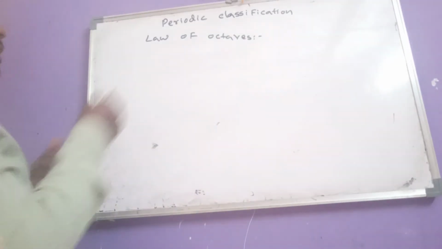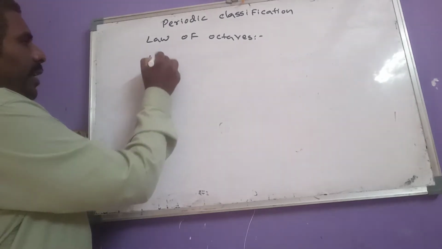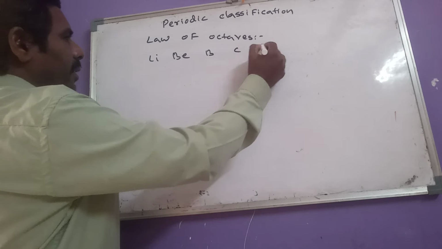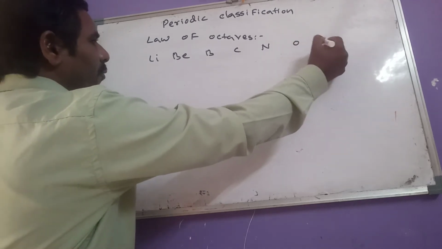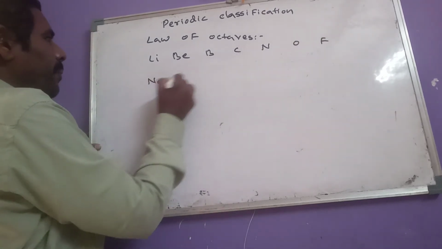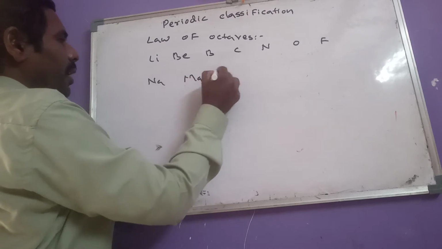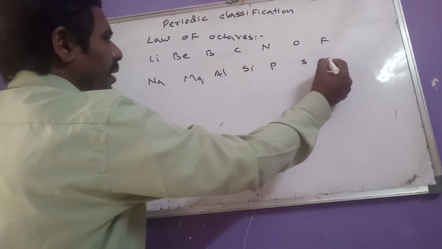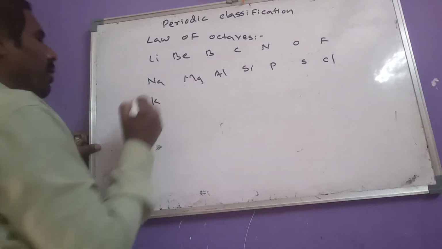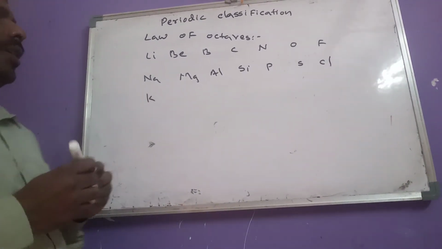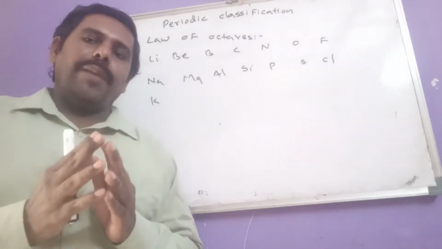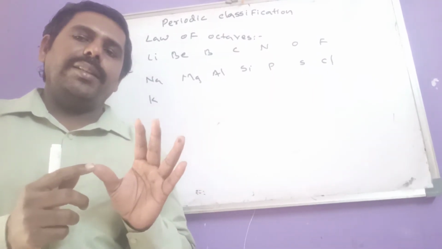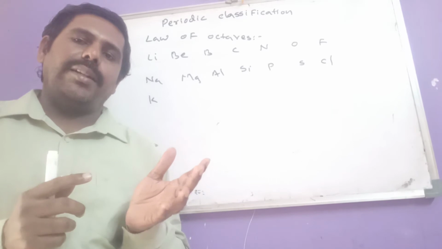For example: lithium, beryllium, boron, carbon, nitrogen, oxygen, fluorine, sodium, magnesium, aluminium, silicon, phosphorus, sulfur, chlorine, potassium. It is like a musical note, sa re ga ma pa da ni sa: the eighth note and the first note are similar.